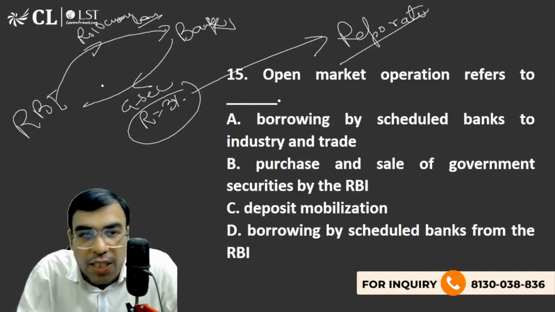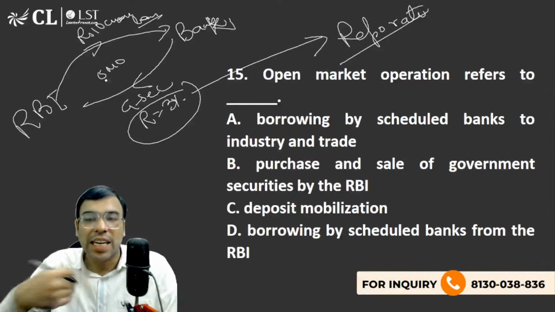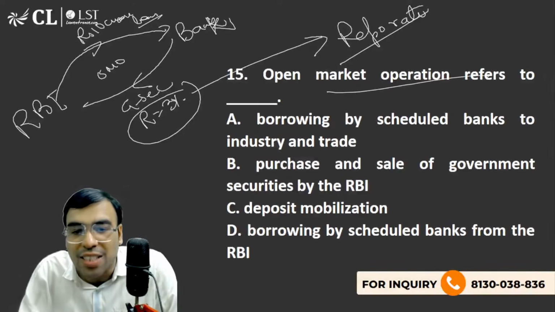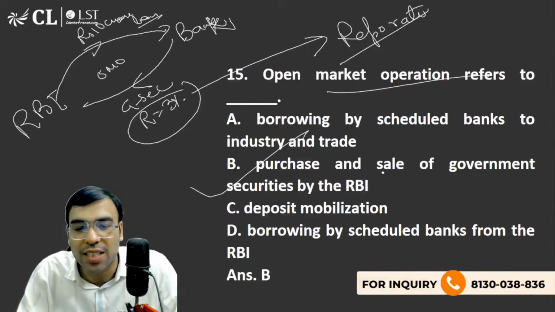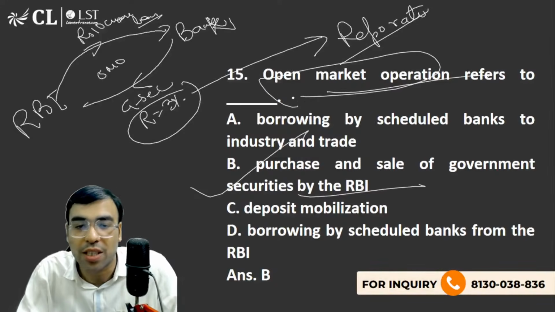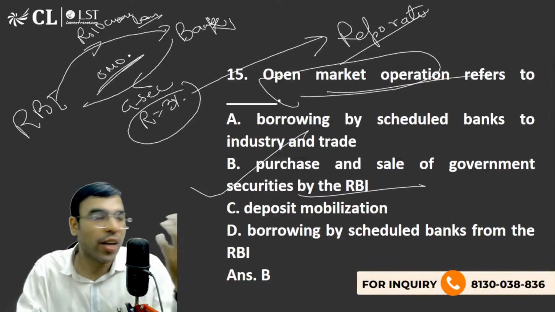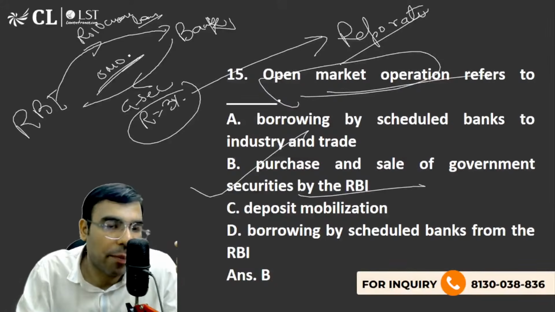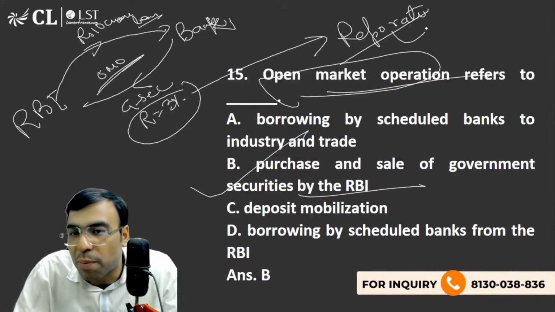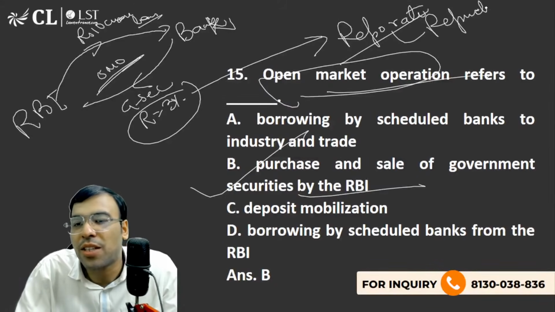This transaction of government securities, the purchase and sale of government securities, is called the open market operation. So during a repo rate transaction, open market operation happens. Now, repurchase operation means you have to repurchase it back.